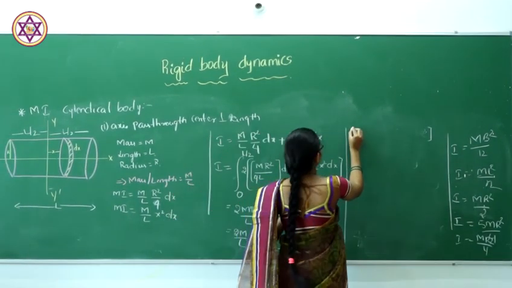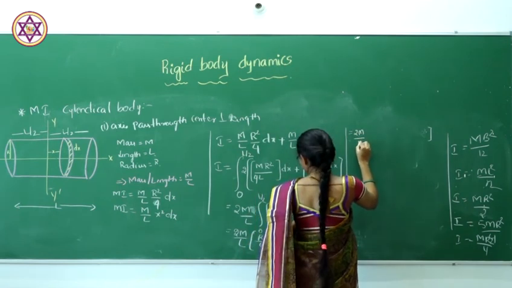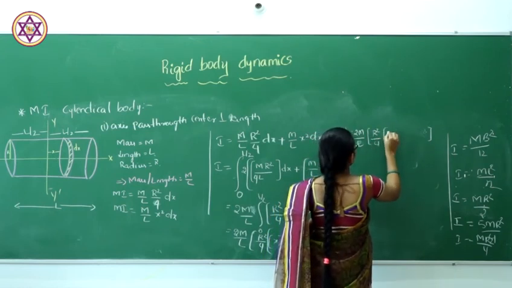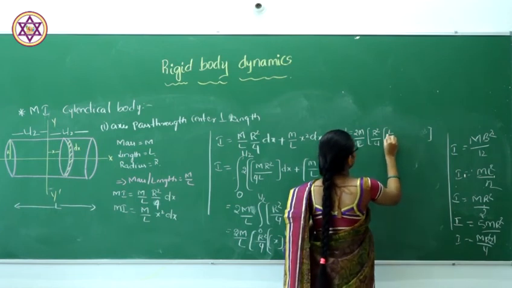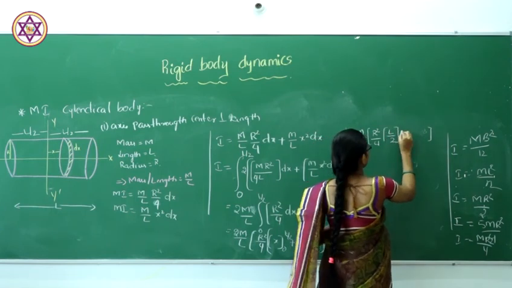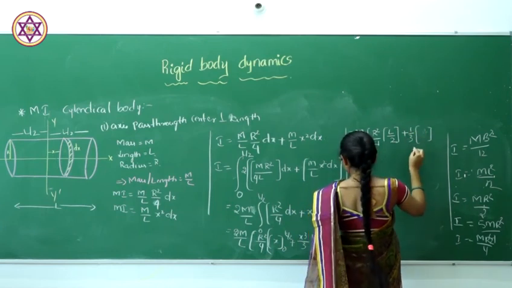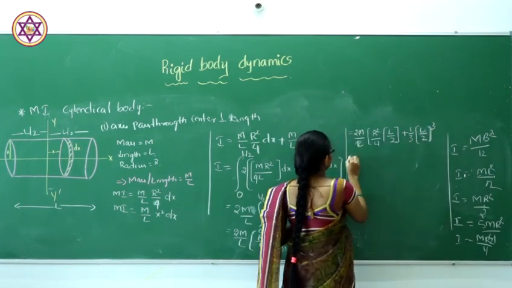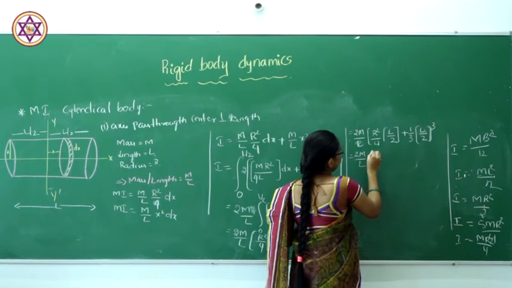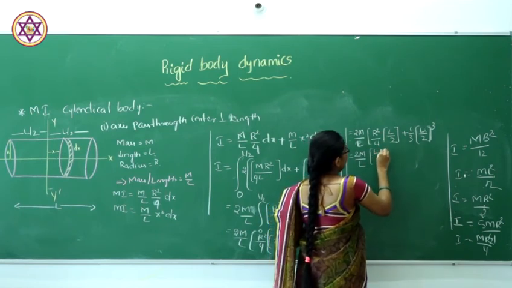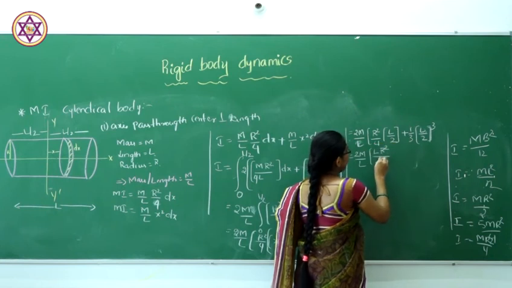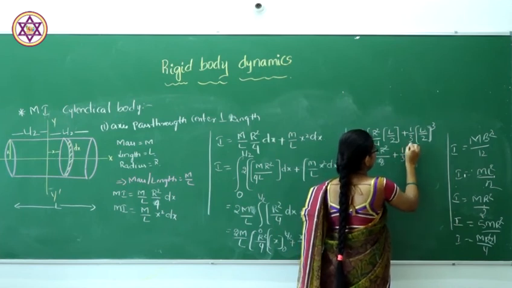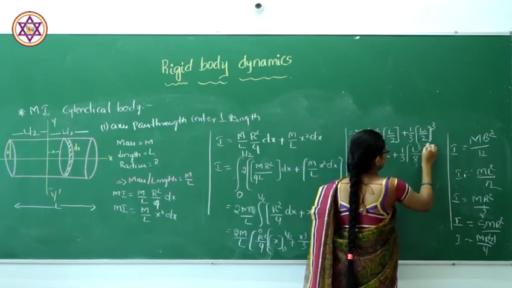So, by applying the limit, we get 2m by L, r square divided by 4, x L by 2, that is L by 2, plus 1 by 3 is the common, L by 2 power 3. By simplifying this, 2m by L, we get r square L divided by 4 into 2 is 8, plus 1 by 3, L cube divided by 8.